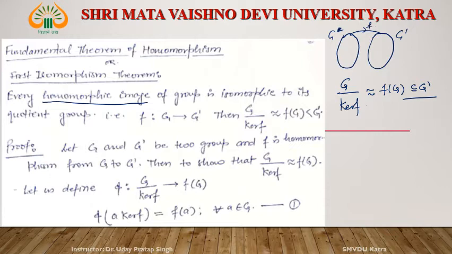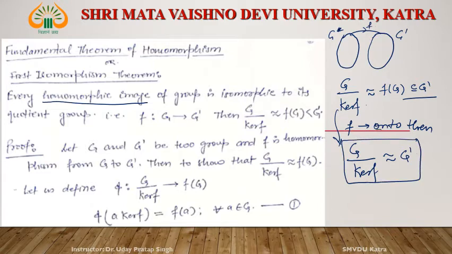And in case this F, which is a homomorphism, is onto, then this statement is converted into the form G by kernel of F is isomorphic to G dash, right? Remember that this happens when F is onto. In this statement, it doesn't mention that the given homomorphism is onto. Let us first consider: if F is not onto, then this happens; if F is onto, then this happens.